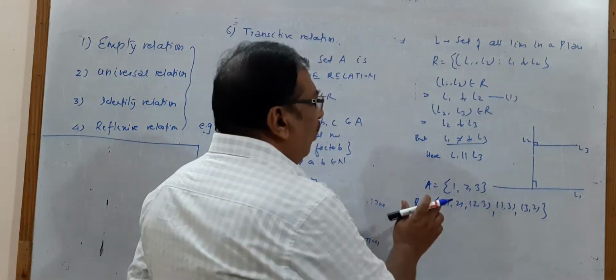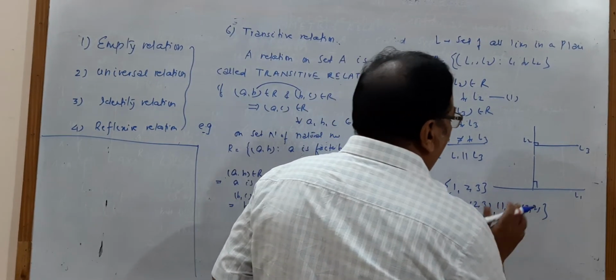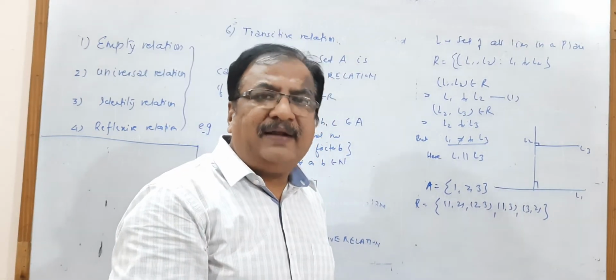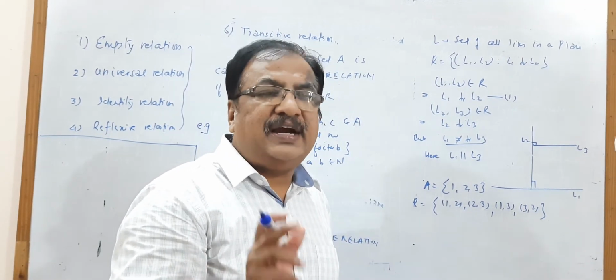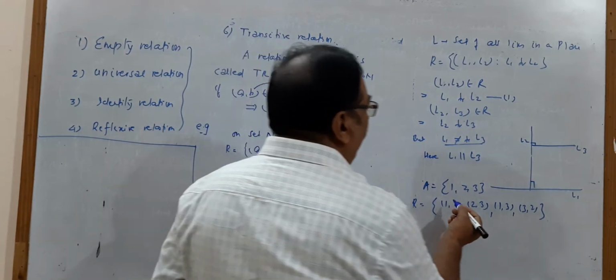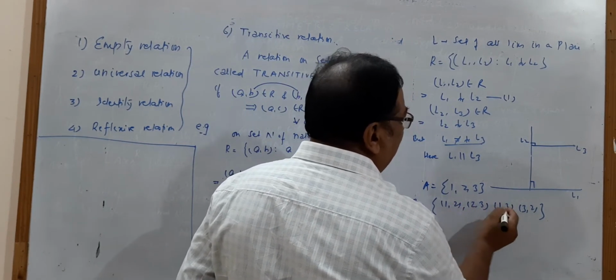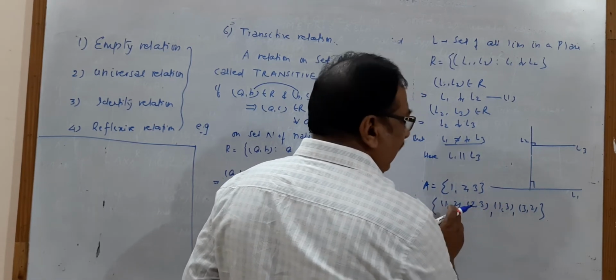You see, we have to check each and every ordered pair against the rest, and we have to check only those ordered pairs in which the second component and first component coincide. Let us see. (1,2), (2,3): we can compare it, and (1,3) is available. (1,2), (1,3): can't check. (1,2), (3,2): the second is 2, the first is 3, can't check.